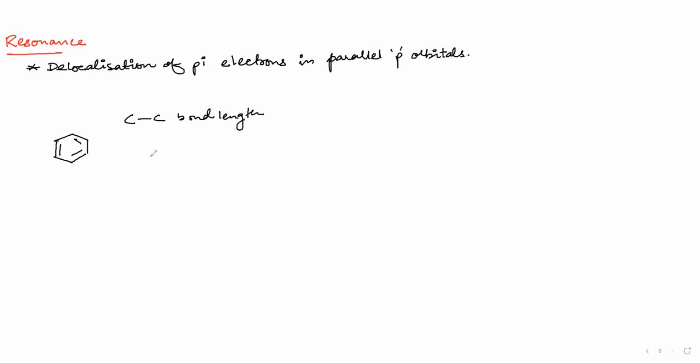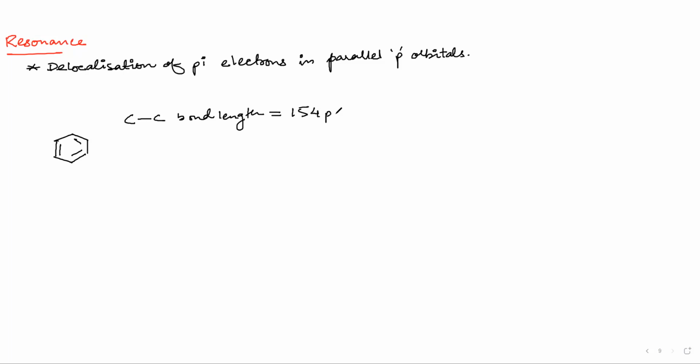Just C, dash, C bond length. It is 154 picometer.